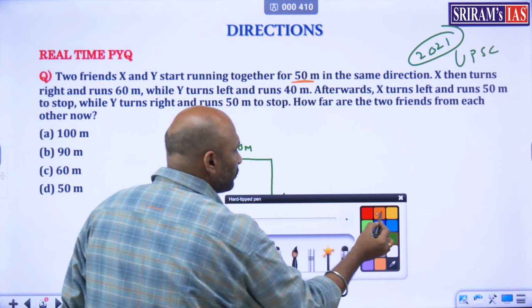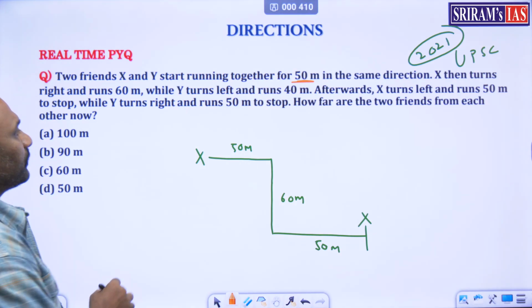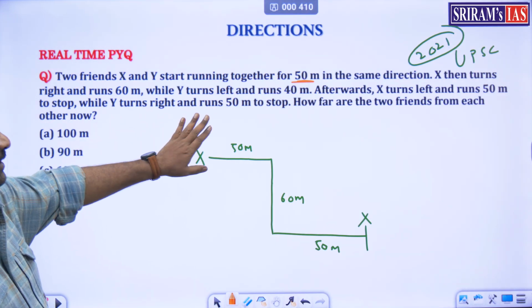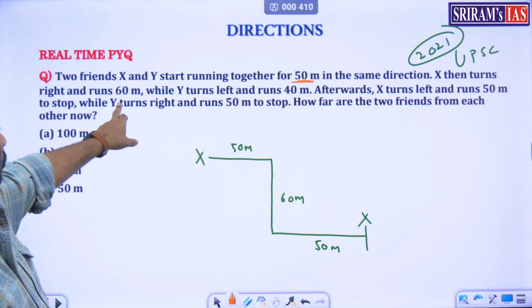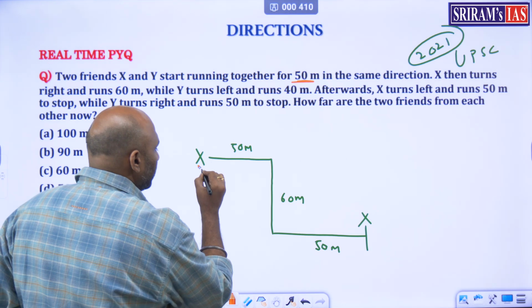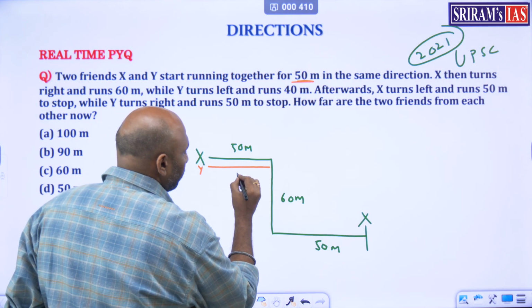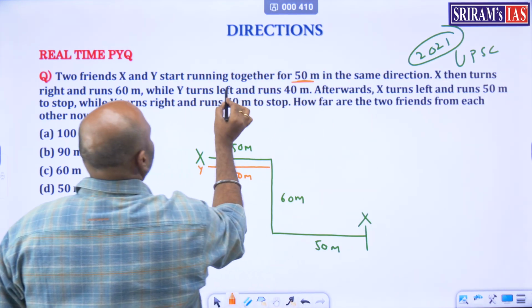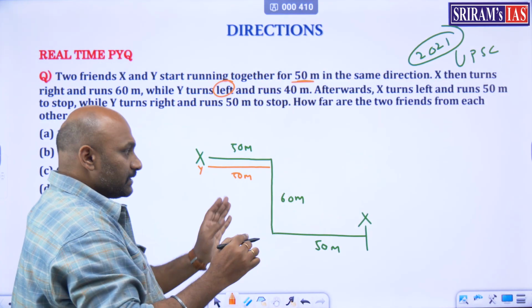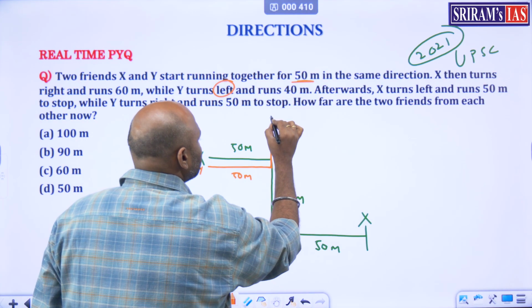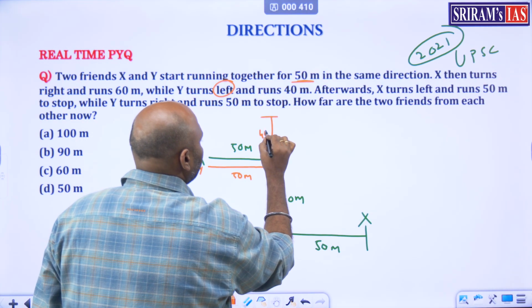Let's look at Y. How is Y moving? Y starts running together, first 50 meters, in the same direction. Then Y turns left and runs 40 meters. So Y also started here only. He first ran 50 meters and then took a left. Left is this side. He came here, and from there he moved 40 meters like this.